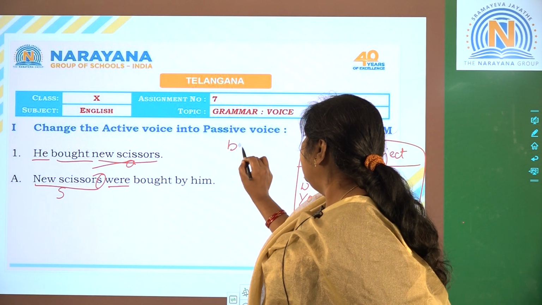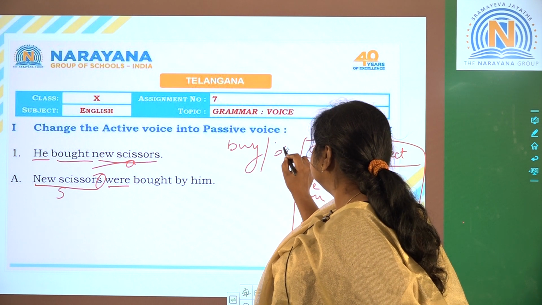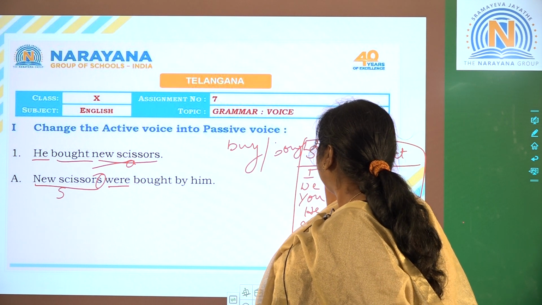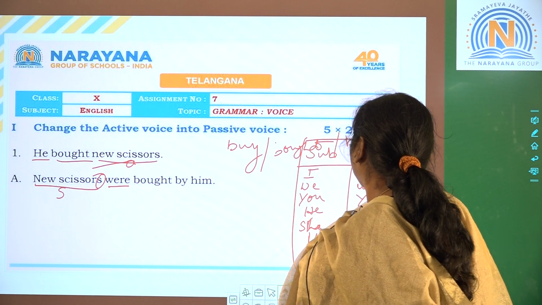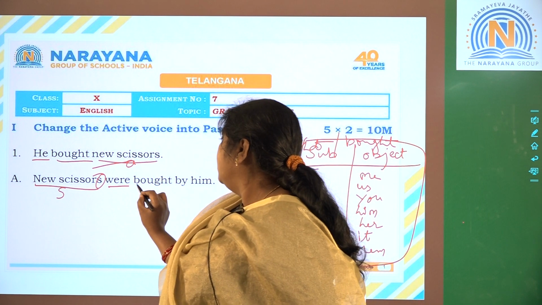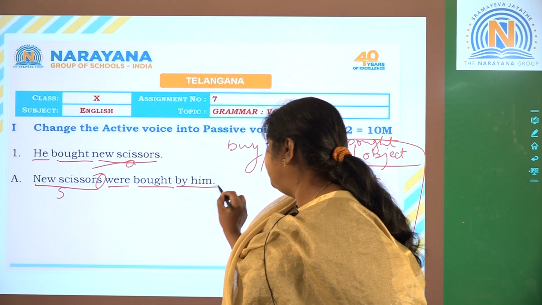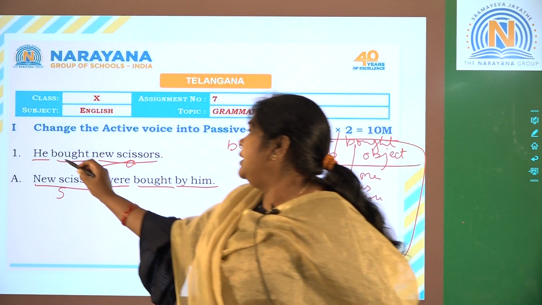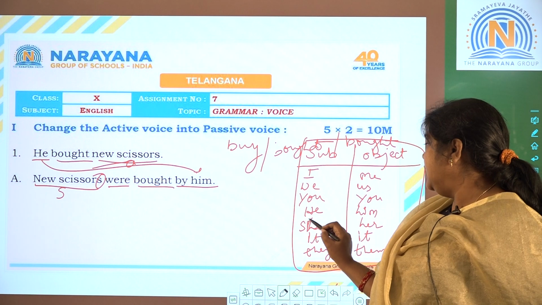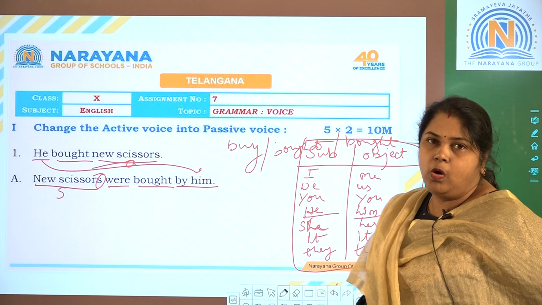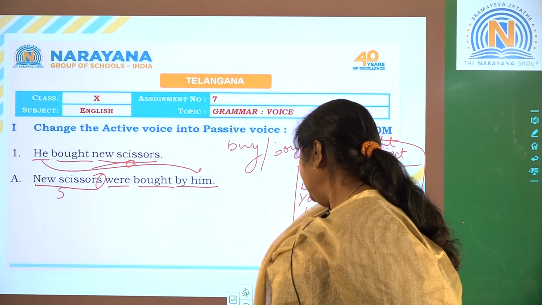Buy is the present, bought is the past, buy, bought, bought. Now bought is the V3. By him. He becomes him in the object, as I told you, change of pronouns. New scissors were bought by him.